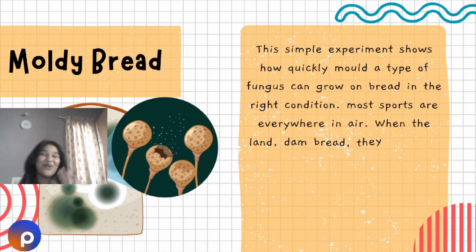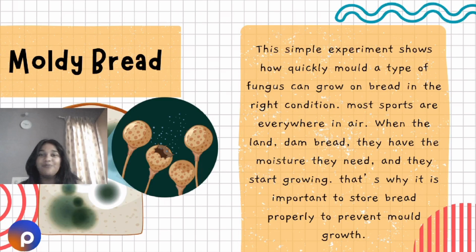Let's do a small experiment to know how mold or fungus can grow on bread if it is kept in the right condition for it to grow. So this is a very simple experiment. All you will need is to take a slice of bread, sprinkle some water on it, make the bread moist, and keep it on your shelf where it is not disturbed for a long time. Keep observing the bread. There'll be little dark spots that you can see, or it'll look fuzzy on the bread. You can see that if the bread is given the right moisture, fungus starts growing, right?